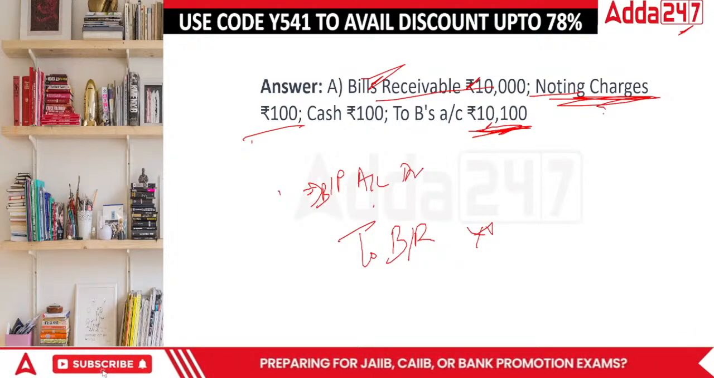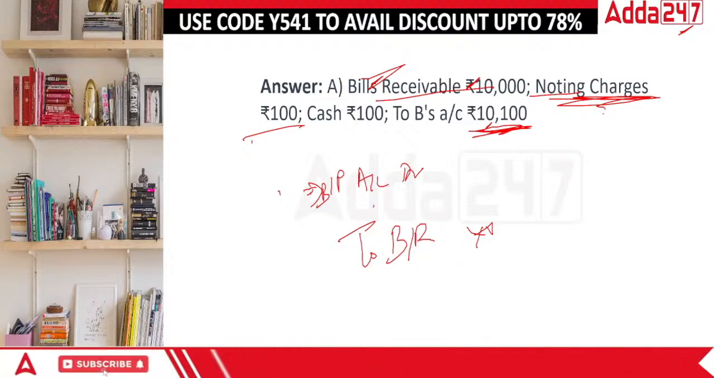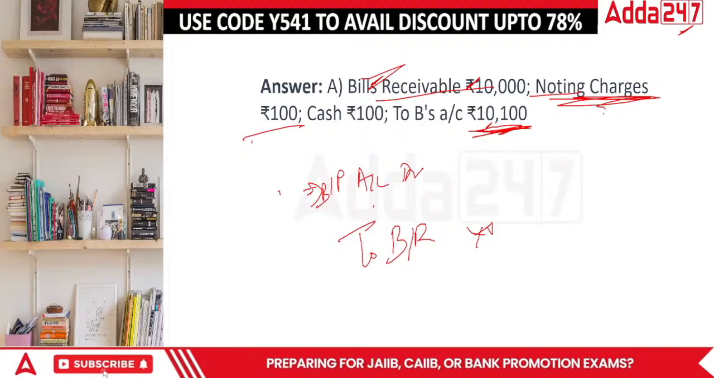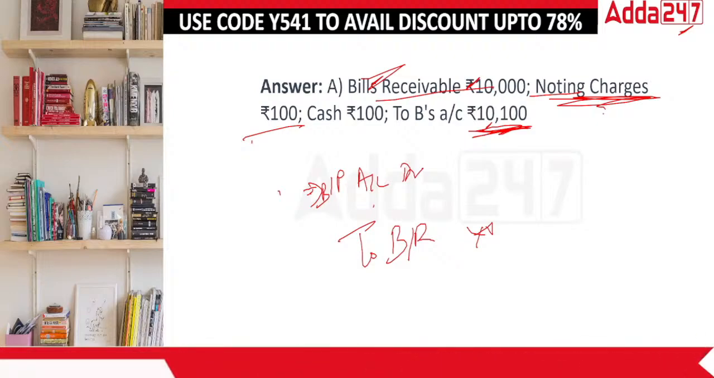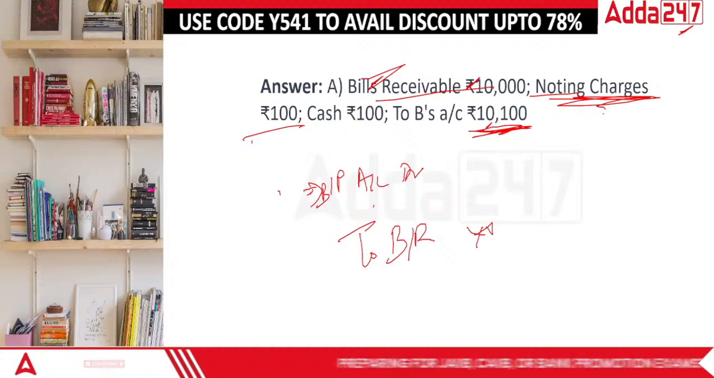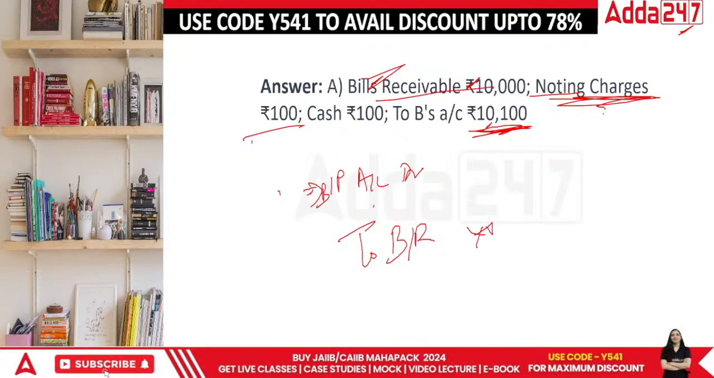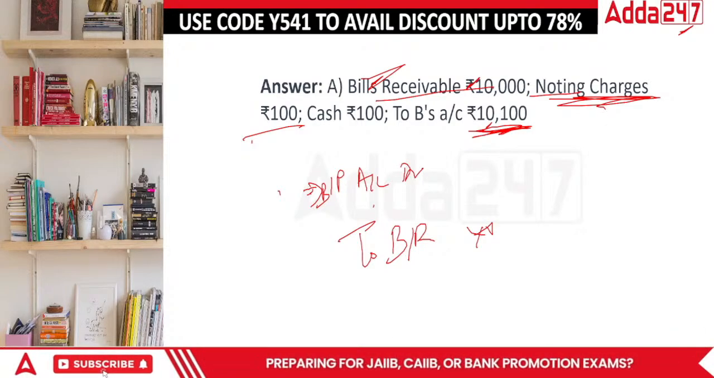in this case, the answer is bills receivable account debit 10,000. Then the noting charges 100 rupees, that is paid in cash. So to cash 100 rupees. And then the bills receivable is gone for the person there, then the person would be tagged. In this case, the correct answer comes out to be 10,100. And that is the answer there. Right? So let's end our portion there itself.